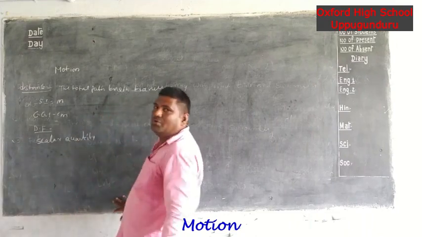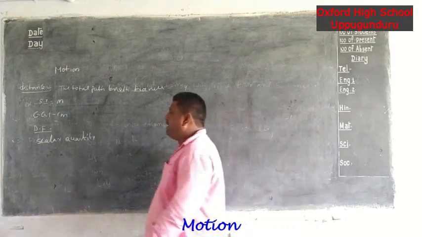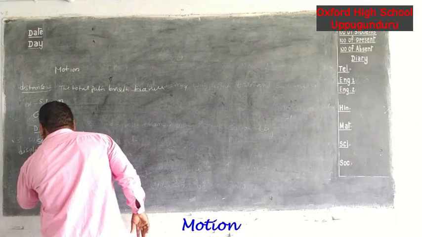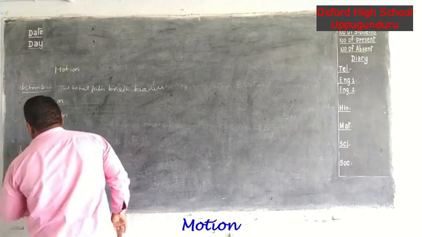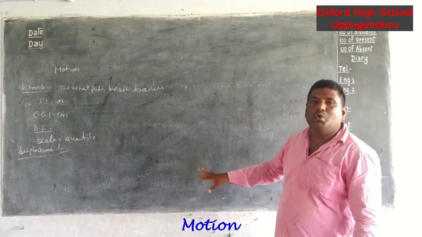Okay. Next, I will go to another definition. What is the definition of displacement? The shortest distance between any two points.